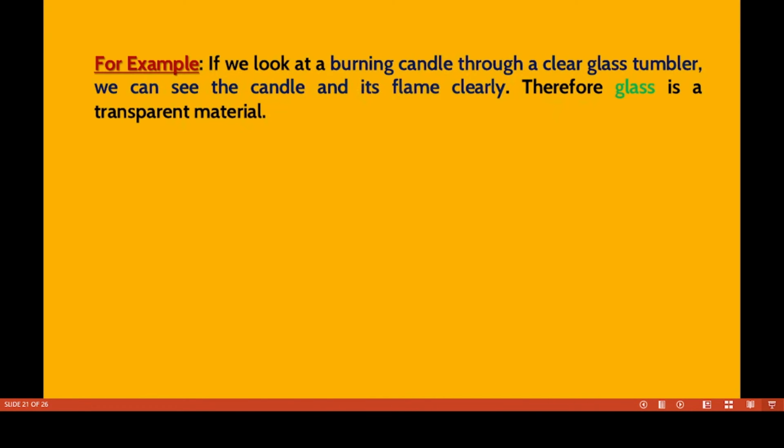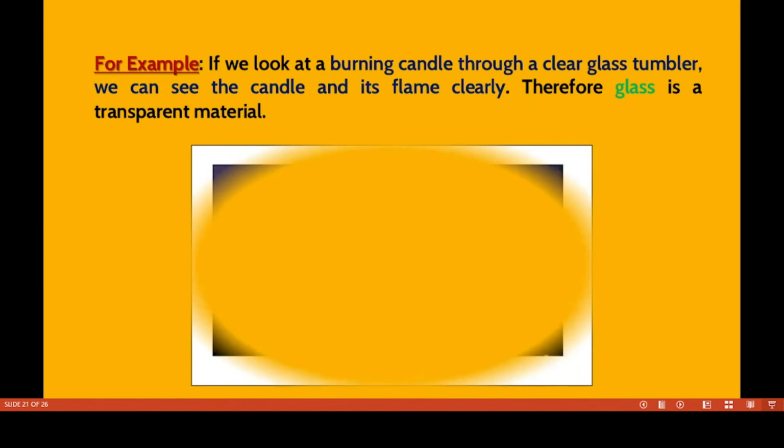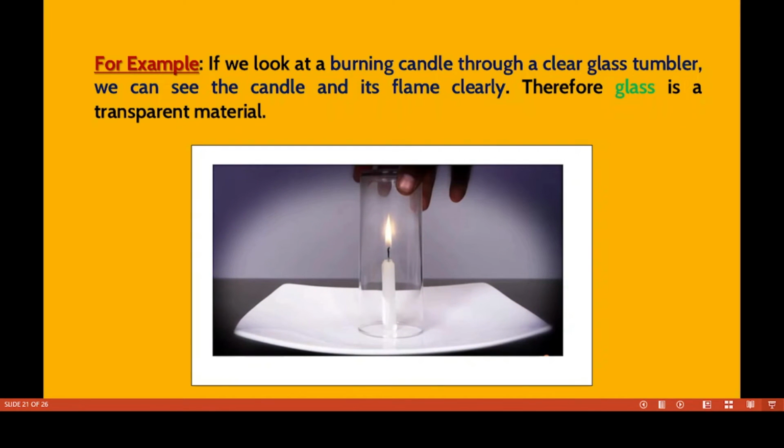Now we have to discuss some examples. This is a burning candle here. We place a glass in front of this burning candle. At that time the candle flame is very clear. So glass is a transparent material.